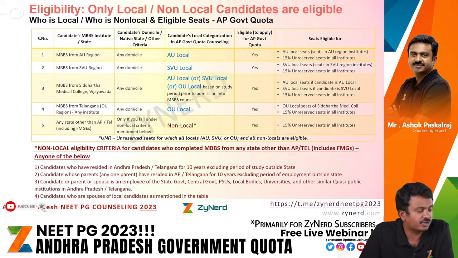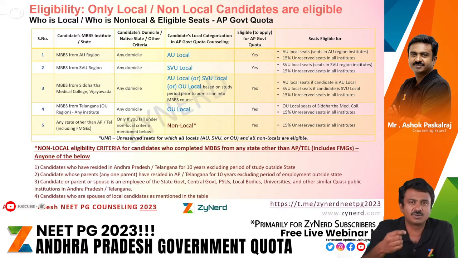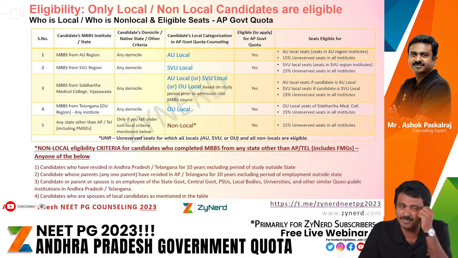Candidate or parent or spouse, if they are employees of the state government, central government, PSUs, universities, or quasi-public institutions, basically semi-public institutions, in Andhra or Telangana, still you will be considered non-local. And finally, let us say you are married to a person who is local, your spouse is an MBBS from Andhra Pradesh or Telangana. Then also you have the possibility of being non-local in Andhra Pradesh.